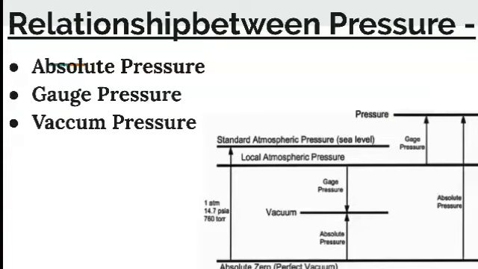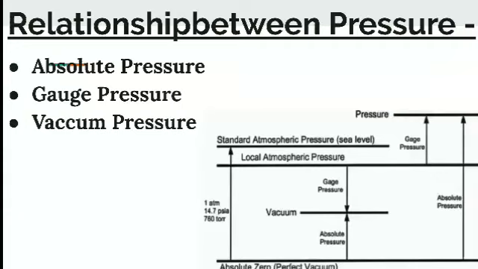Gauge pressure is the pressure which is measured with the help of a pressure measuring instrument. Generally, we measure the pressure with the help of an instrument. It is always measured on the atmospheric pressure level, which is taken as a datum line, and the vacuum pressure is the pressure below the atmospheric pressure.